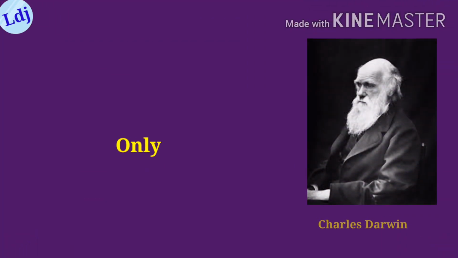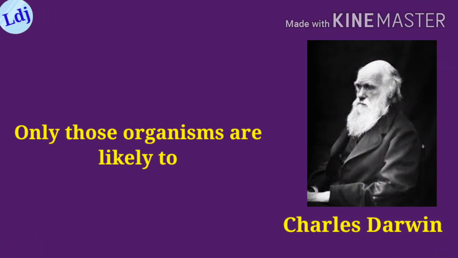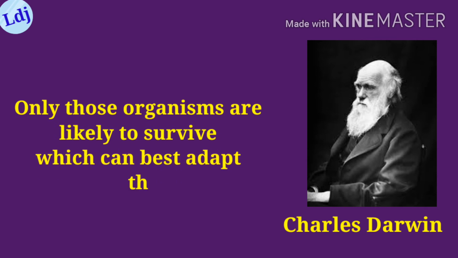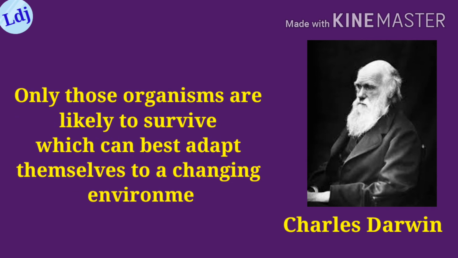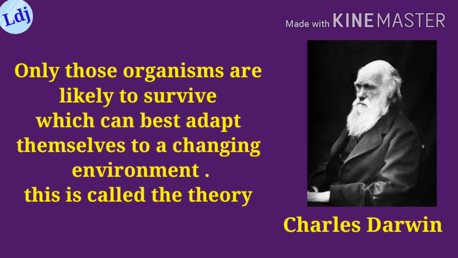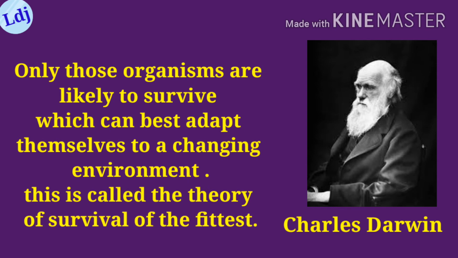Now, Darwin's theory of evolution. Charles Darwin, a biologist, studied numerous types of plants and animals and suggested that only those organisms are likely to survive which can best adapt themselves to a changing environment. This is called the theory of survival of the fittest. This is Darwin's first principle.